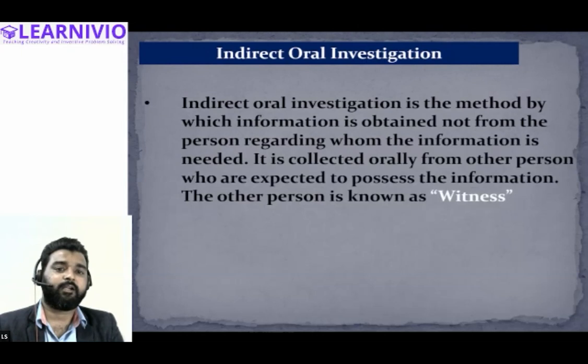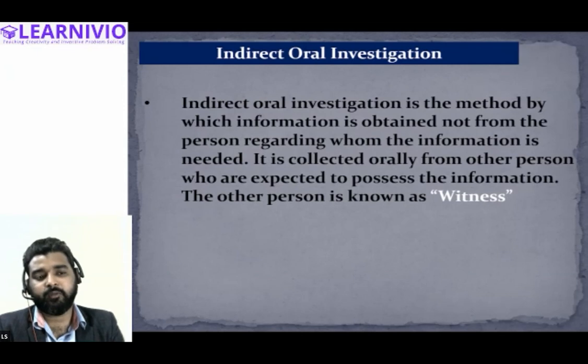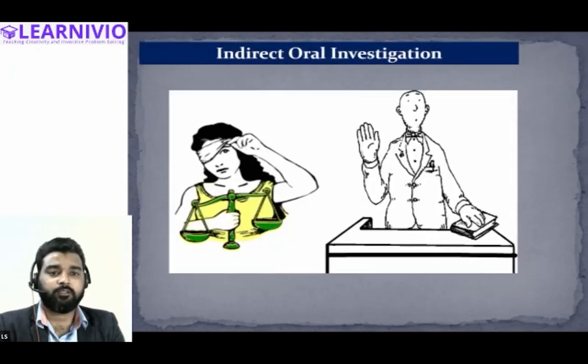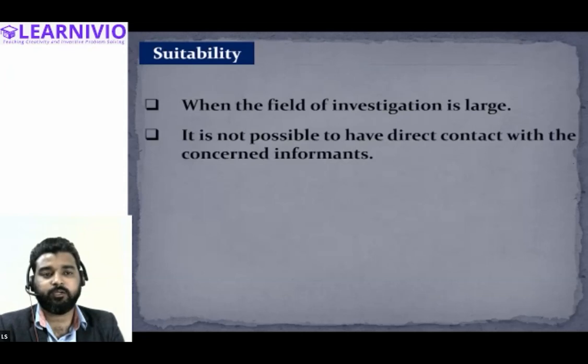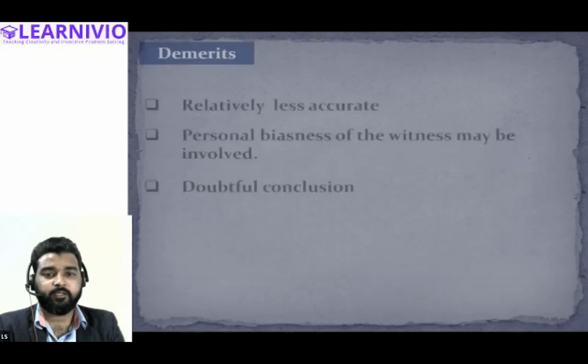Then we have covered indirect oral investigation, which is generally applied wherein direct contact with the informant is not possible, or the investigator believes that by contacting the informant, he might not be able to get accurate answers or information. Therefore, in case of indirect oral investigation, the investigator approaches the witness to collect the information. And in this case as well, we have understood the suitability of this method and the various merits and demerits of this method of collection of primary data.